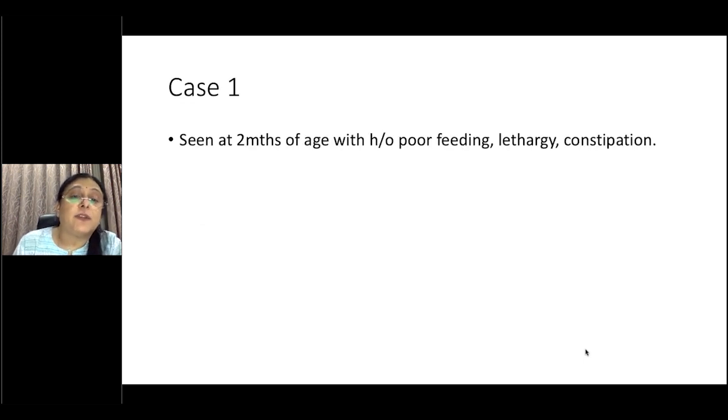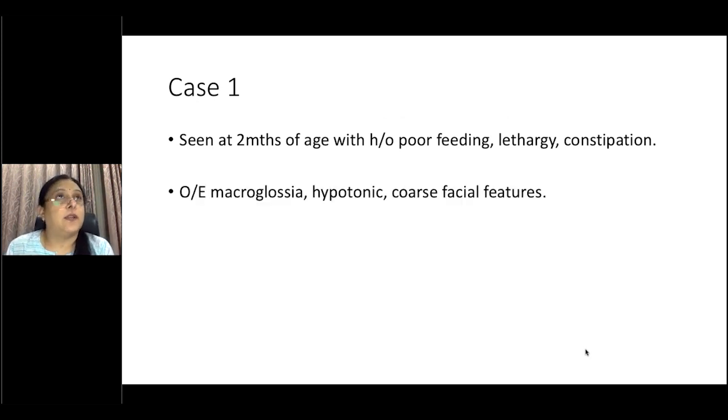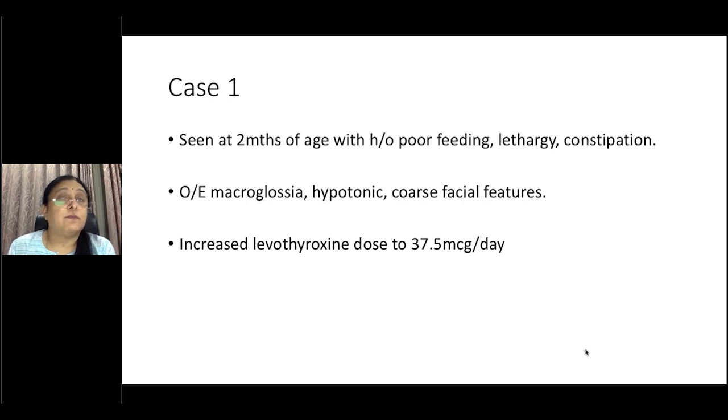So I had seen this baby at 2 months of age with a history of poor feeding, lethargy, and constipation that was still persisting. On examination, there was microglossia, very hypotonic, very coarse facial features, and periorbital puffiness. As we noticed, at 3 weeks following treatment, the TSH was still more than 150. So we increased the dose to 37.5 micrograms per day, and the repeat TSH was done 2 weeks later.